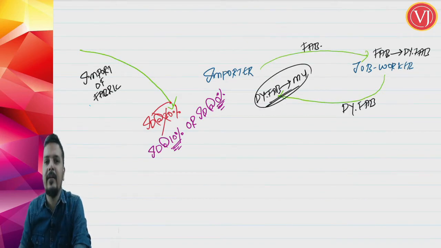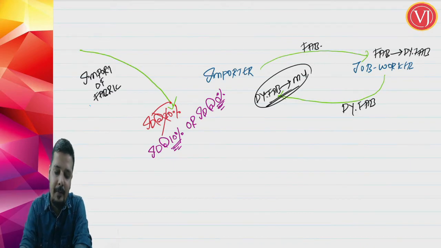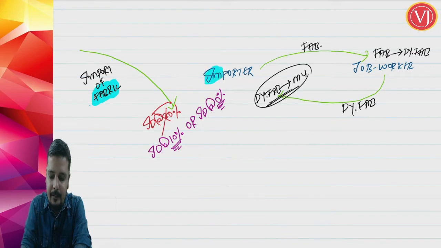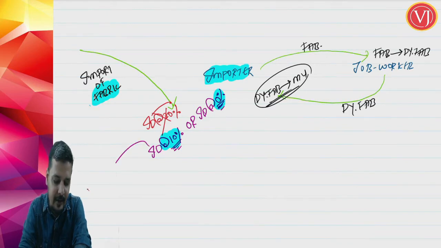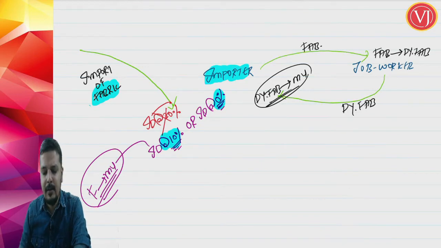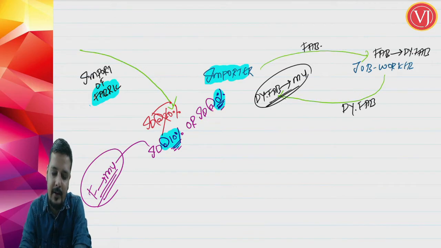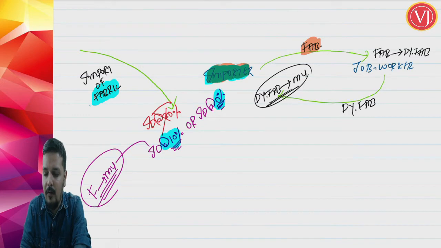Now what is this trying to tell? The fabric was always imported by the importer, and he promised that he will be using the fabric for manufacturing military uniforms. Therefore there was a partial exemption notification or full exemption notification, because this exemption notification said that fabric should be used for manufacturing military uniforms. But whether importer is manufacturing military uniforms fully? No. Importer is now giving this fabric to job worker.